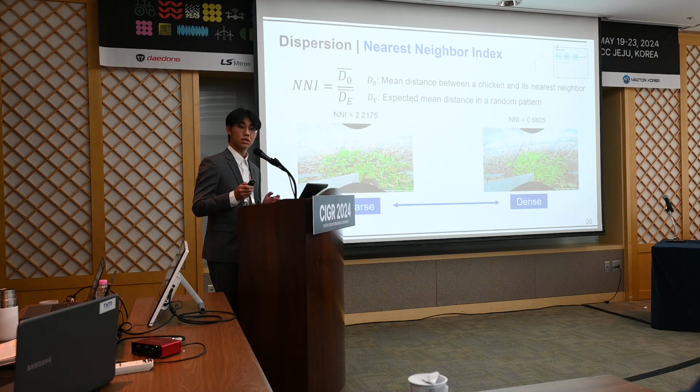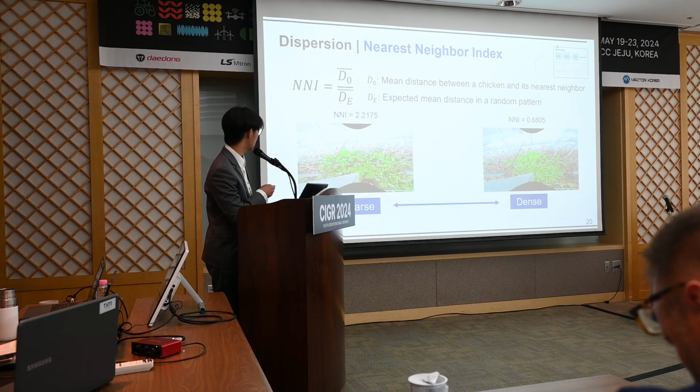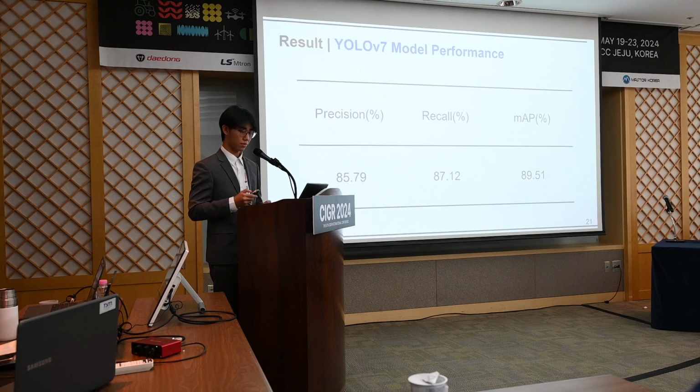Once the data is calibrated, we can quantify the dispersion of chickens using the nearest neighbor index. The nearest neighbor index is a special statistical method which is used to measure the degree of dispersion in a given area. If the index is greater than 1, it indicates a sparse pattern. And if the index is less than 1, it suggests a dense trend.